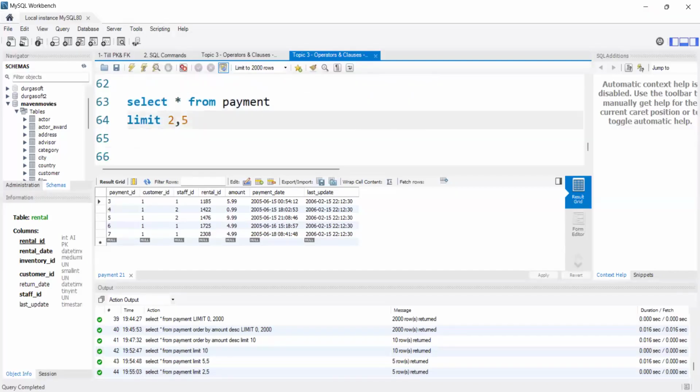This is basically 2 parameters. So when we write like this after limit, whatever value we are giving in the first parameter, that many records it will skip. It won't display. It will just ignore that. And for the next parameter, however many values we write, that many rows it will display.